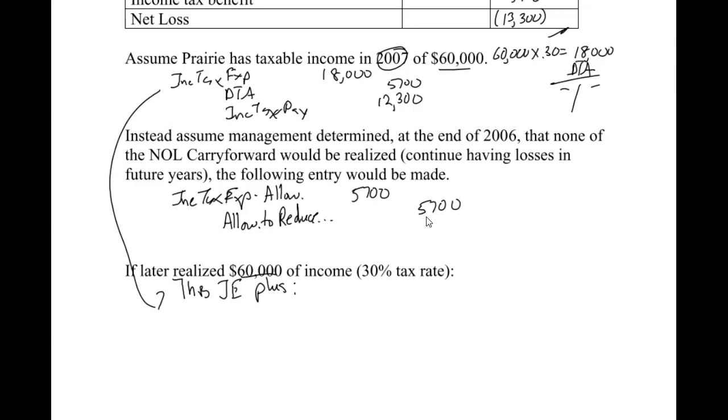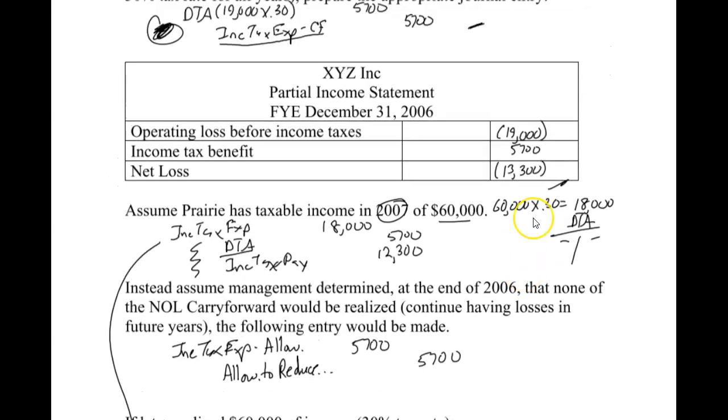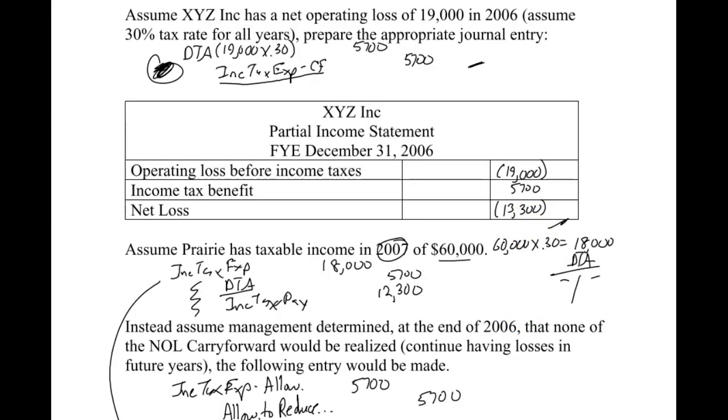Remember, the allowance says we expect not to benefit from this deferred tax asset. However, now we are benefiting. Notice we still make this journal entry up here because this deferred tax asset, let me scroll back up here, is still on the books. When we create the allowance, we don't reduce the deferred tax asset. Remember, the allowance is the contra account to the deferred tax asset.